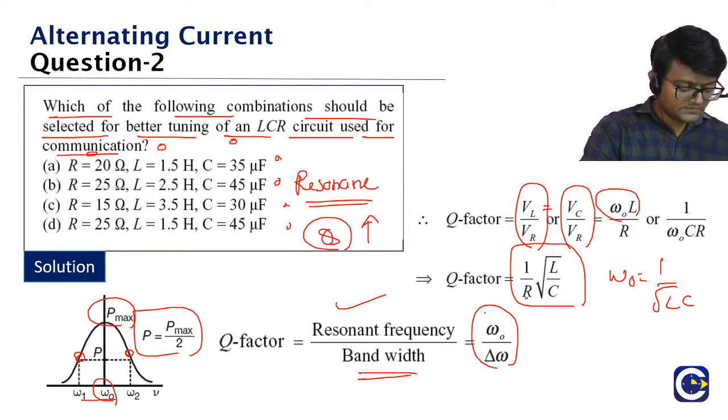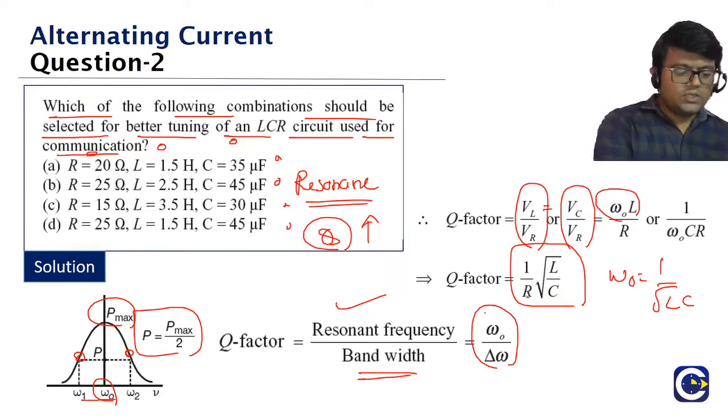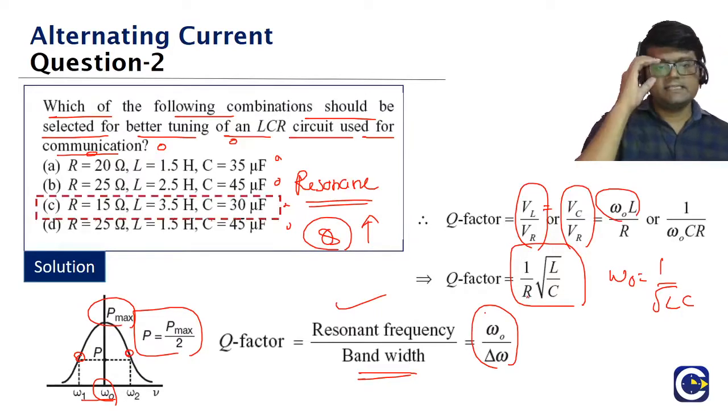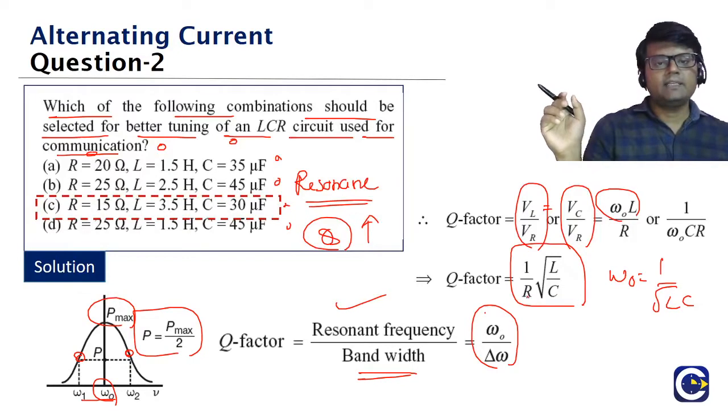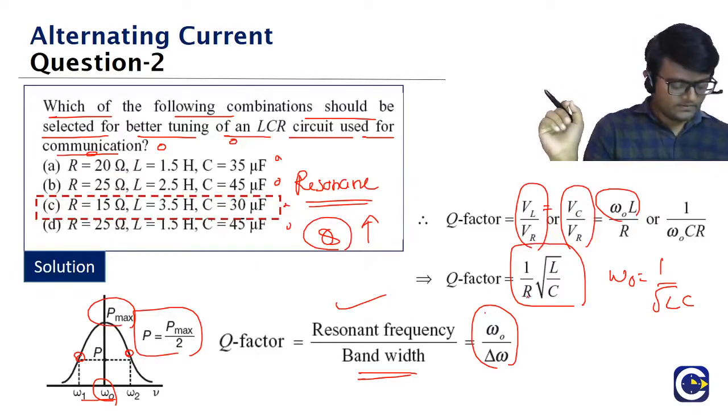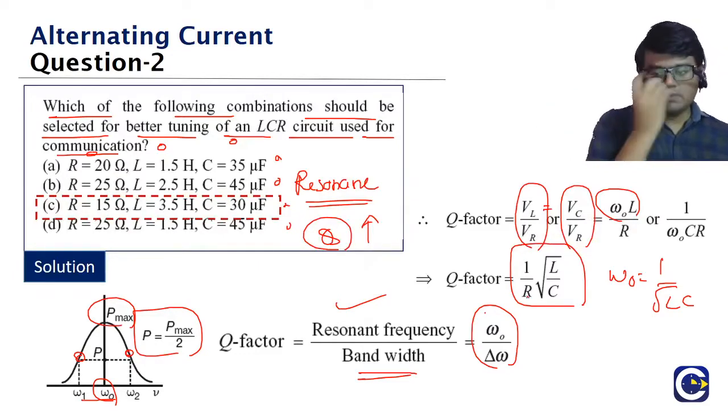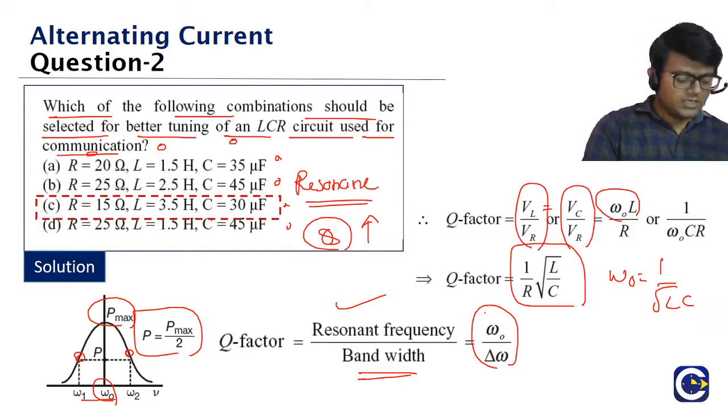Okay, guys. So check it. Second question, it must be C. So whenever we have the LCR circuit which is tuned for better communication, the quality factor should be maximum. And remember the formula for the quality factor also. The quality factor formula is the resonant angular frequency omega naught by bandwidth.